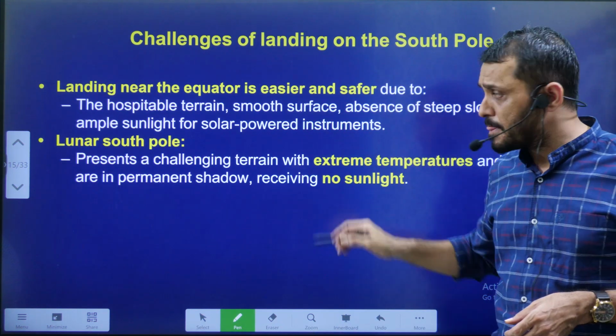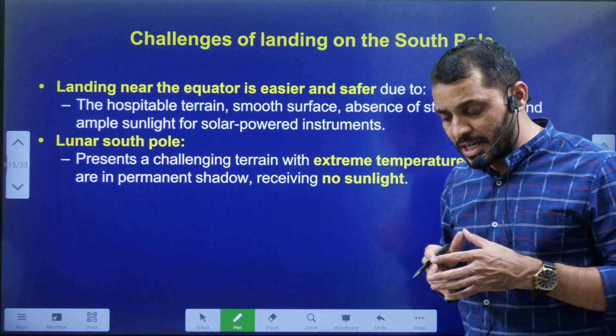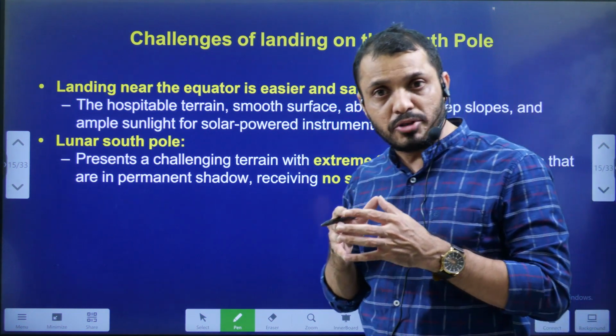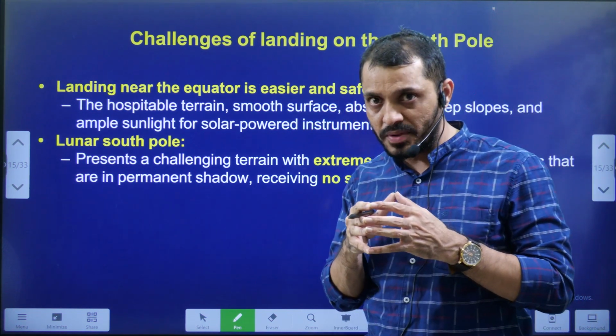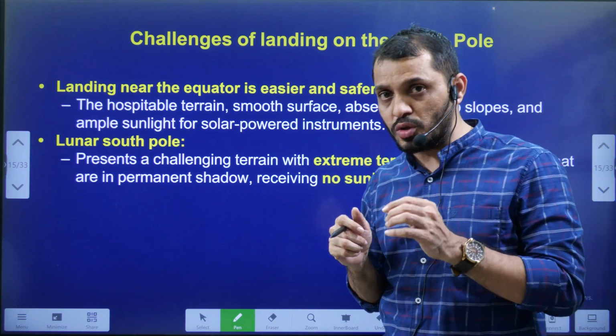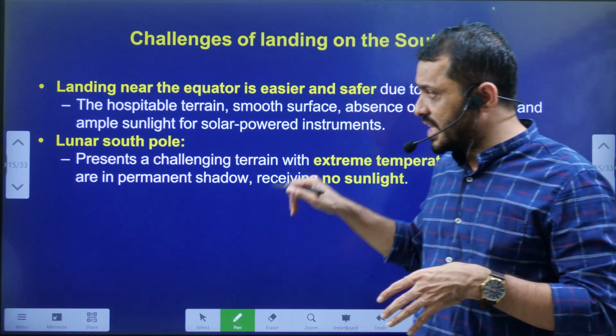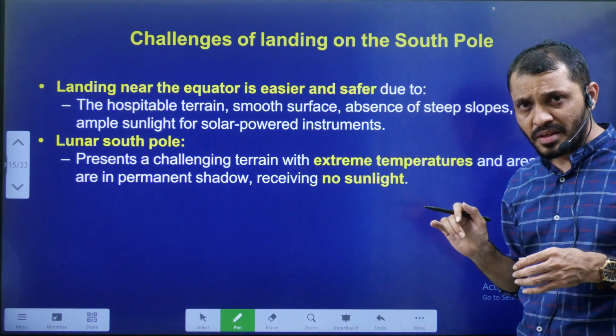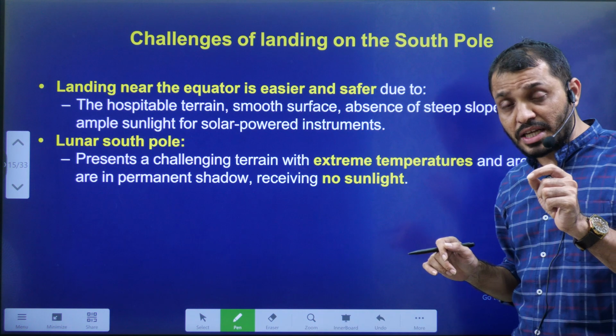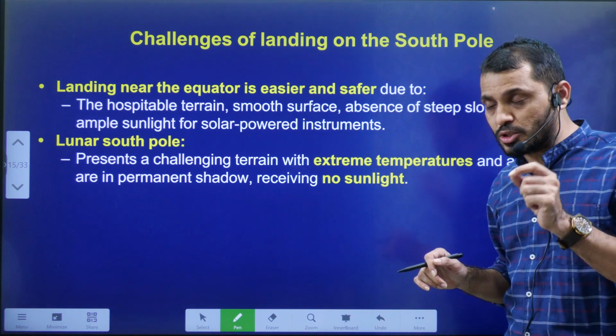Next, challenges. Normally lunar missions are aimed to launch near the equator of the moon, but this one we are landing in the south pole. The south pole terrain is uneven, so it is obviously challenging, whereas landing at the equator is very hospitable and very easy to land.